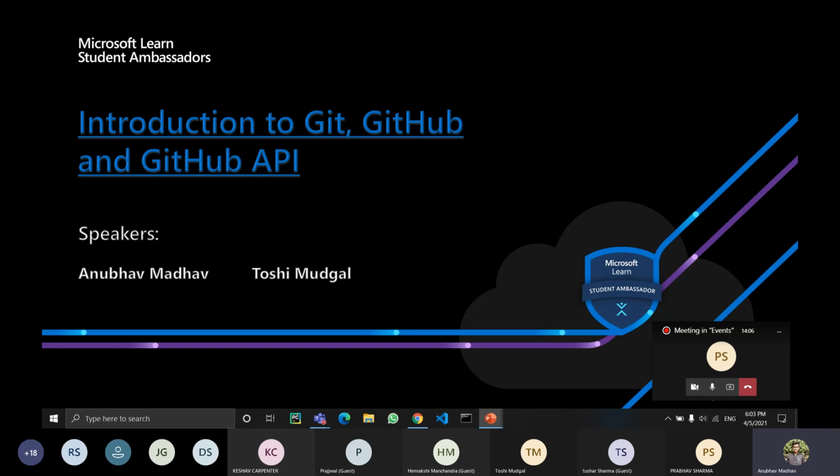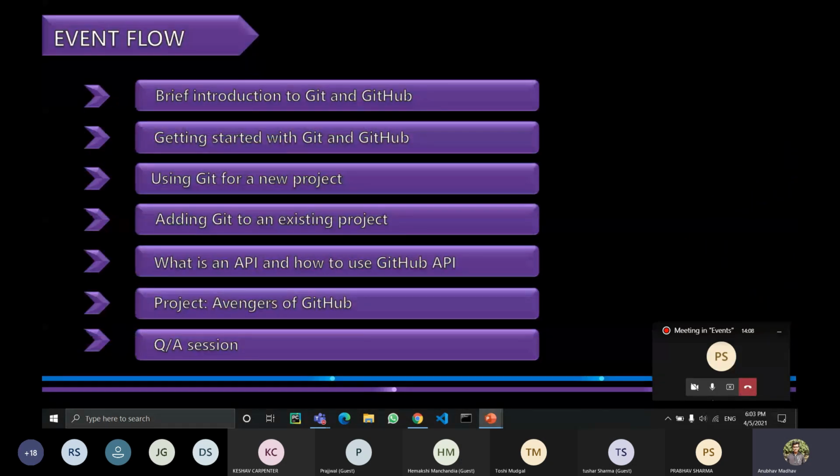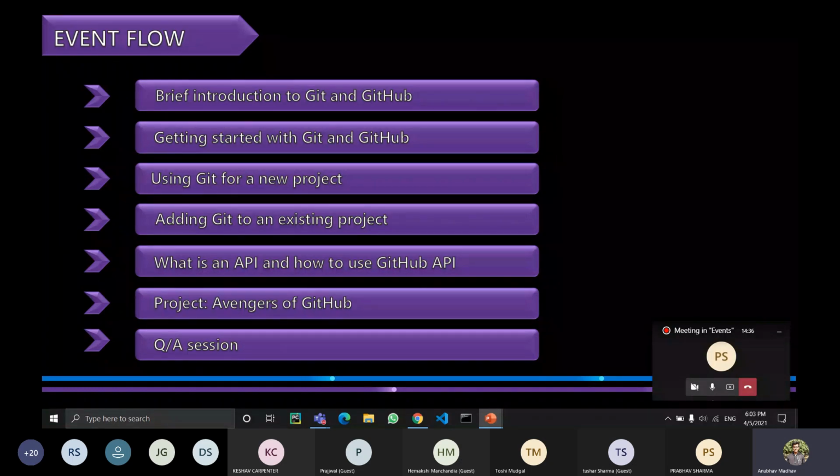So, let's take a look at the flow of the event. First, we will talk about a brief introduction to Git and GitHub and how to get started with it by Toshi Mudgal, and then I will be introducing you all to APIs and how we can use the GitHub API. At the end, we will also introduce you to the Microsoft Learn Student Ambassador program and a few tips for the same. Then we will have a Q&A session, and at last, we will be sharing a feedback form with you, which is compulsory to be filled in order to get your certificates from Microsoft Learn Student Ambassador.